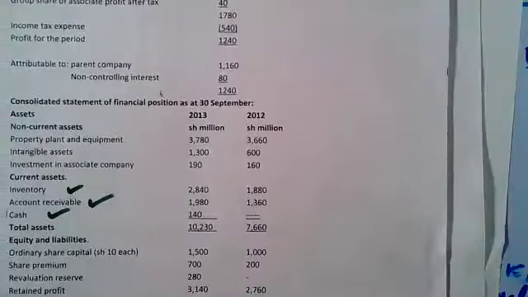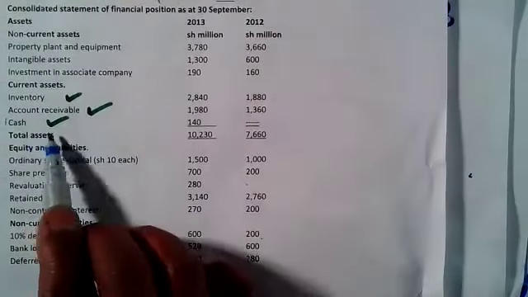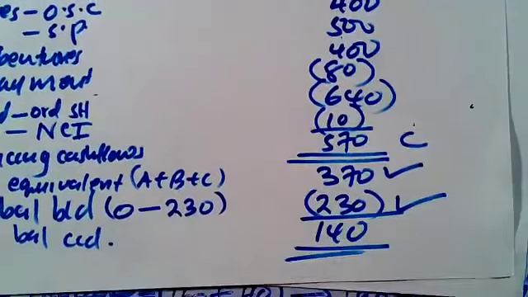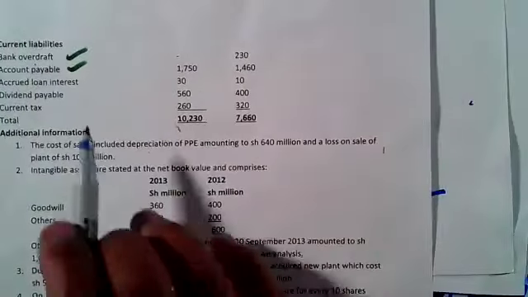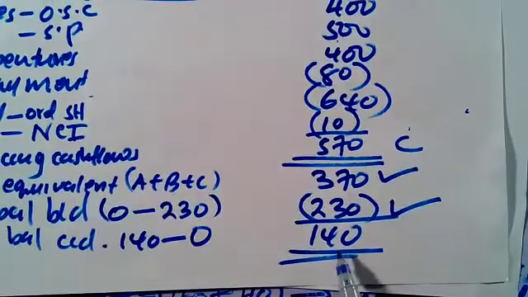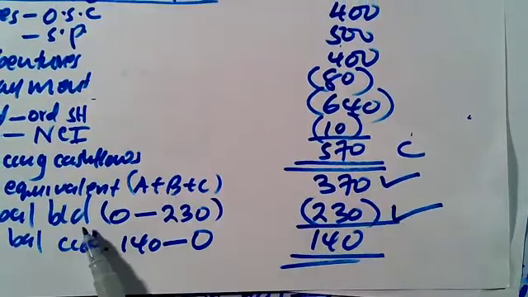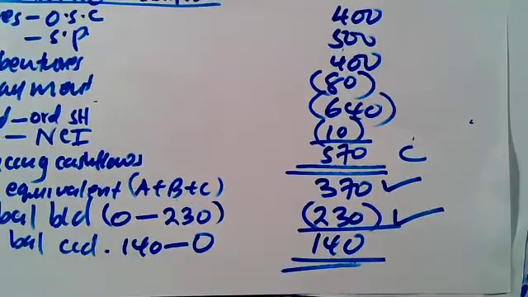This is what I mean. Come here. Now we want to get the cash balance carried down. So coming here, the cash, you can see we have 140. So it will be 140 minus, we are deducting the bank overdraft. The bank overdraft for 2013 is dash. There is none, so we minus 0. So it balances with 140. So if you take A plus B plus C, then you minus the cash balance brought down, it should balance with the cash you're having from your trial balance.